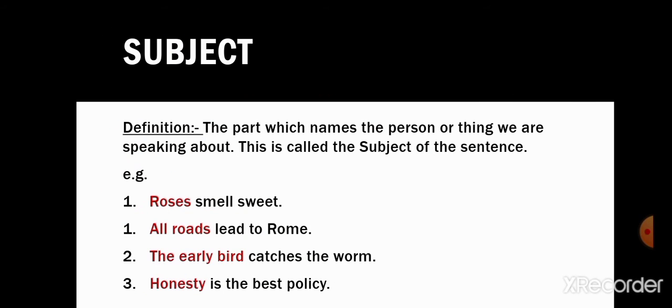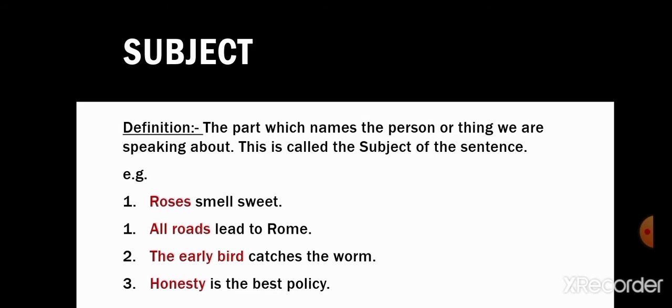So first of all, what is subject? What is the definition of subject? The part which names the person or thing we are speaking about. This is called the subject of a sentence. For example, roses smell sweet. All roads lead to Rome. The early bird catches the worm. Honesty is the best policy.